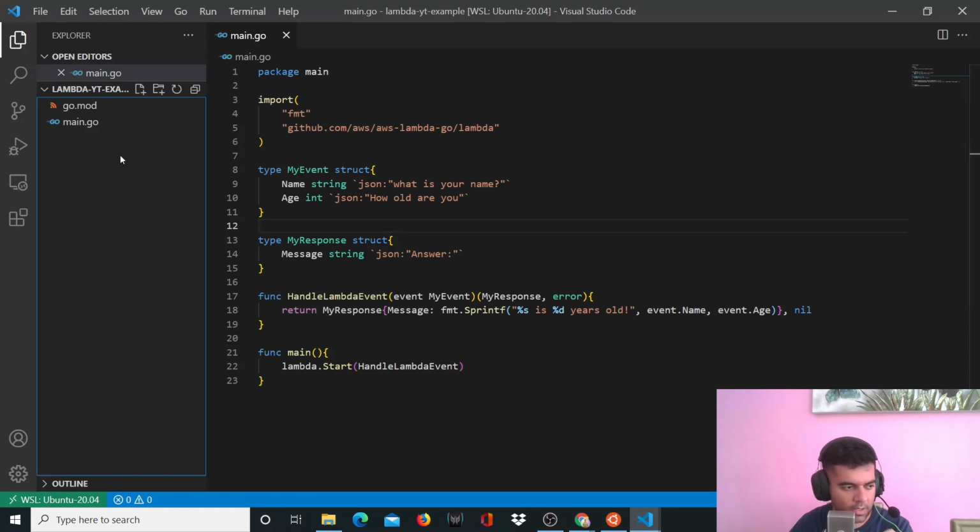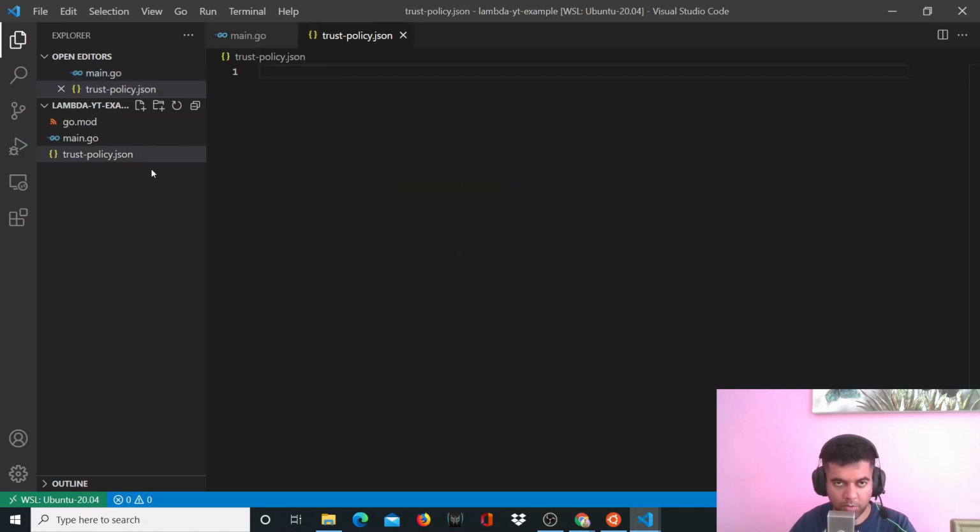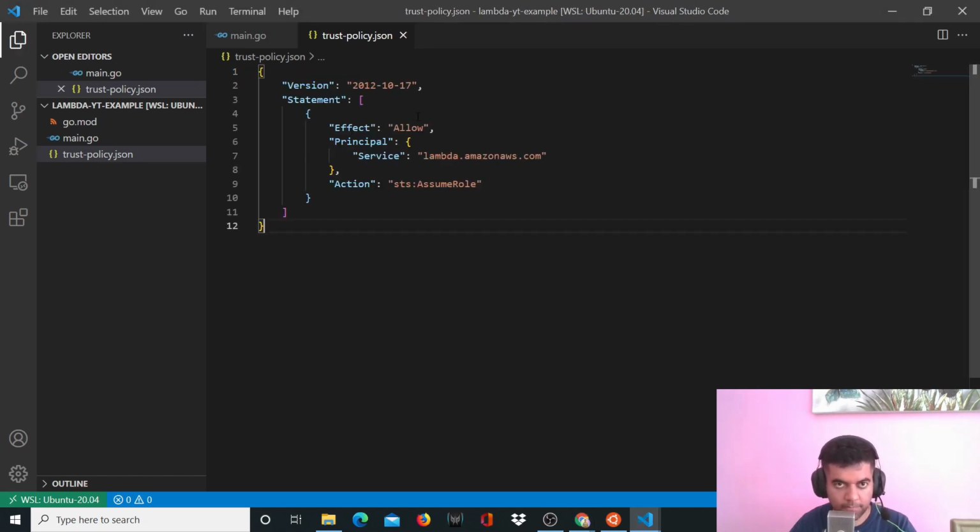Now the second thing that you need to do is you need to go back to your function here, and you need to create a file called trustpolicy.json. And this is something that Lambda requires, right, to be able to trust the program that you've created. So I'm going to copy and paste some JSON code here, and I'll share this code with you in the description box as well. So that's all you have to do. Now these two steps, like I said, are directly from the Lambda documentation.